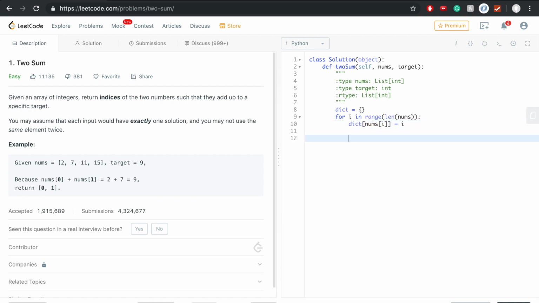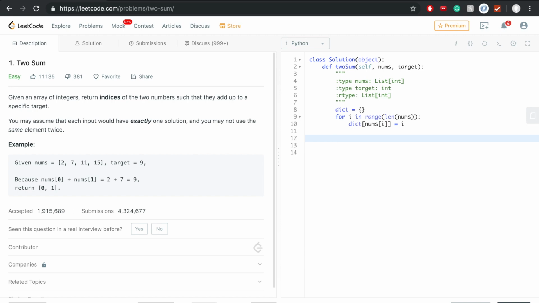Or the indices of it. So we take the value, or as you call it, key, and attach that to be I, which is the indices of that value. All right, so we have everything in the indices as of now.